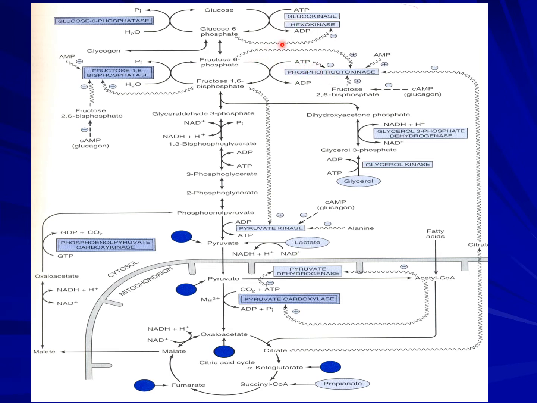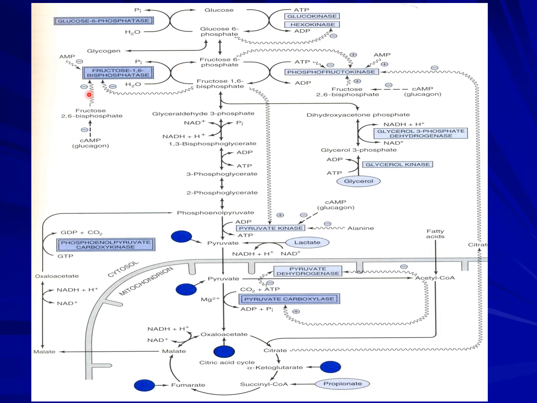It is stimulated by fructose 6. It is stimulated by AMP. That means that the breakdown of glucose is stimulated by the presence of AMP, fructose 2,6-bisphosphate, fructose 6-phosphate.